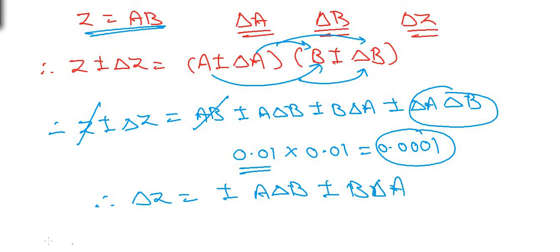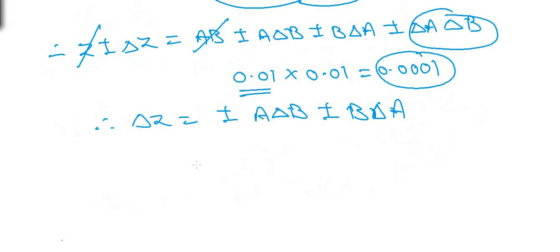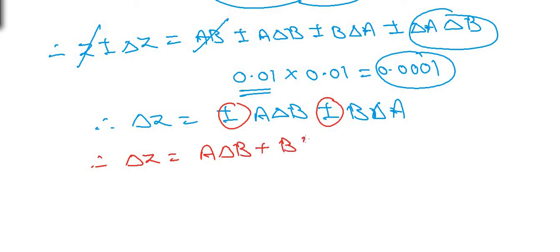Similarly, as we had discussed in case of addition and subtraction, there are four possible cases here with this plus or minus and plus or minus. The greatest of them is a delta b plus b delta a. So this is considered to be the absolute error in the value of z, delta z equal to a delta b plus b delta a.